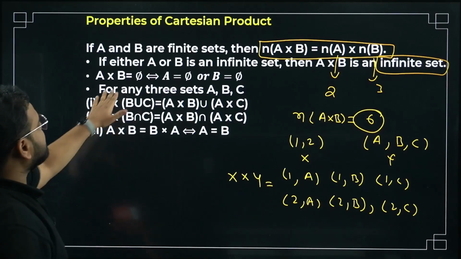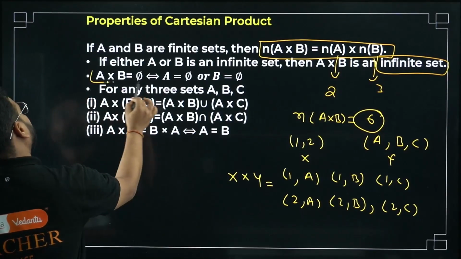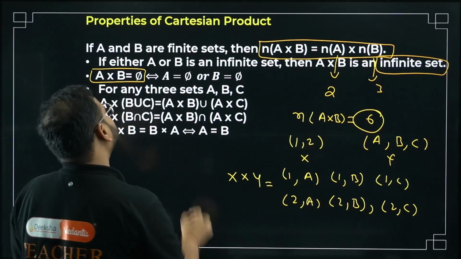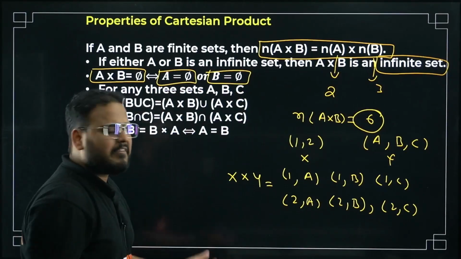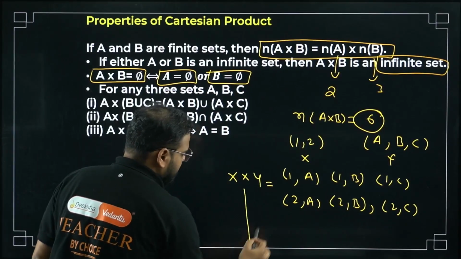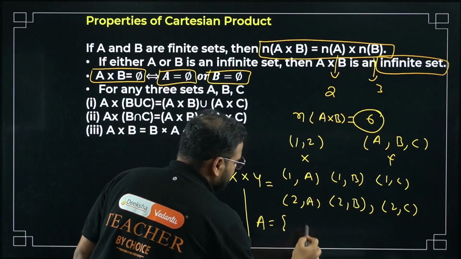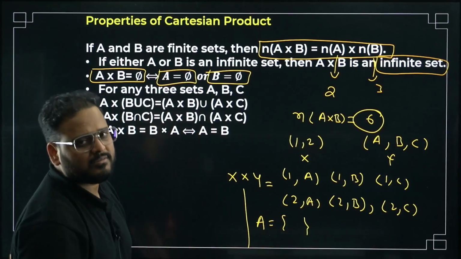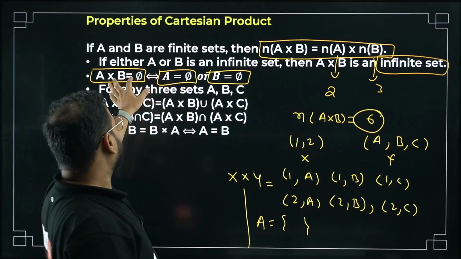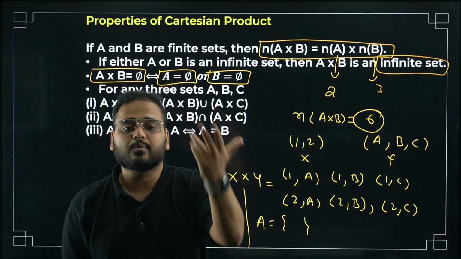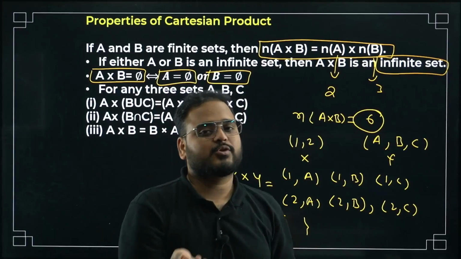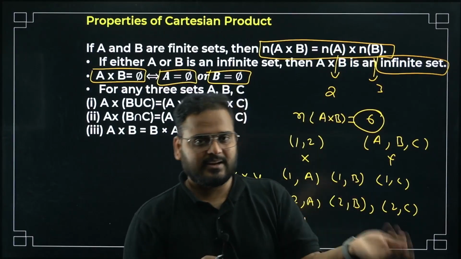So A cross B is null. If A cross B is null, then it means either this is null or this is null. Won't you agree? If I write a set A like this, nothing. How do you take the intersection? Nothing only. So if the Cartesian product of two sets is coming out to be null, it means either of the sets has to be null. Either A or B.